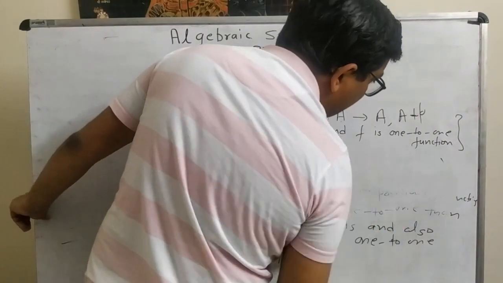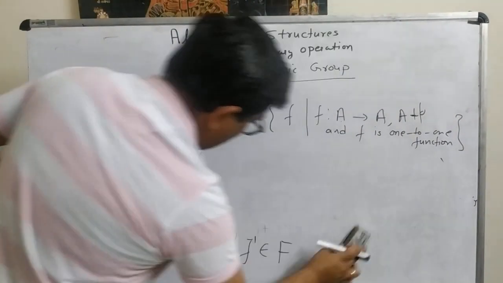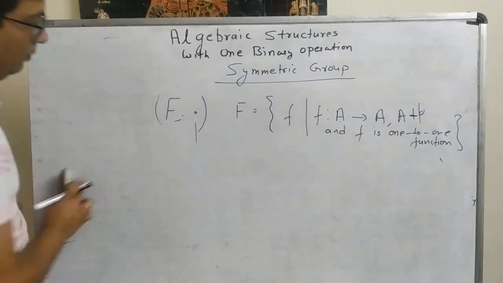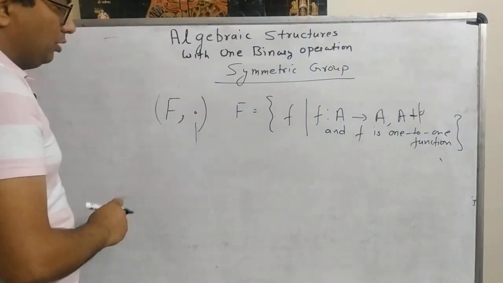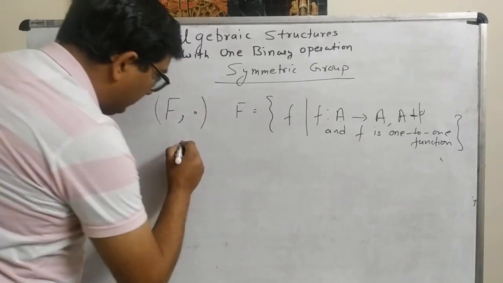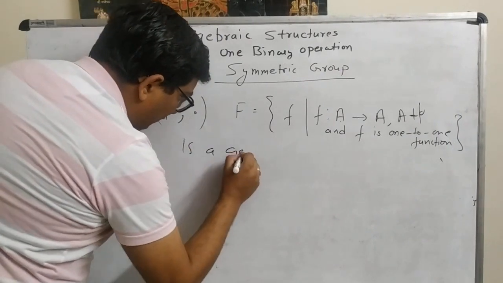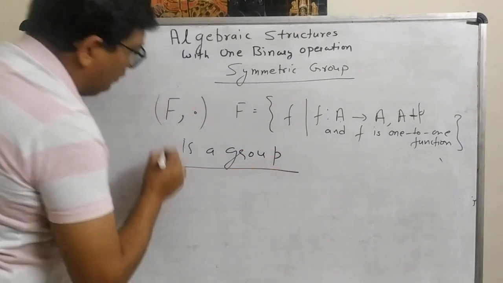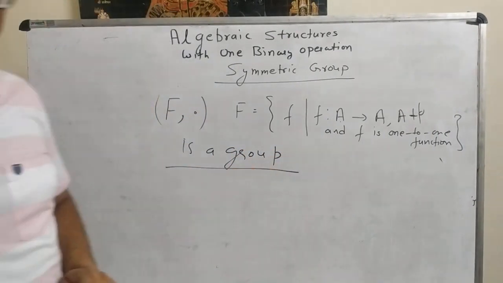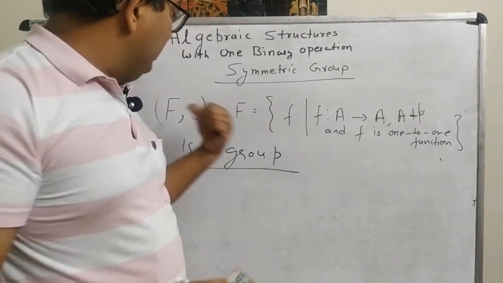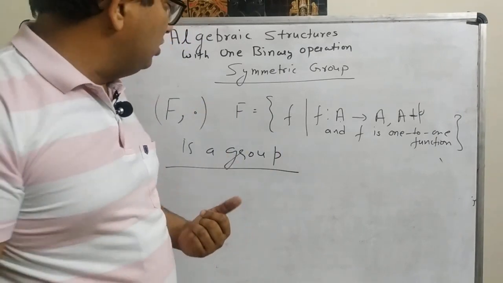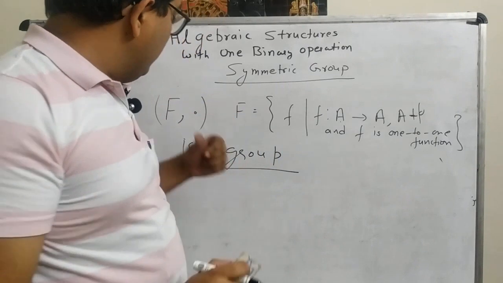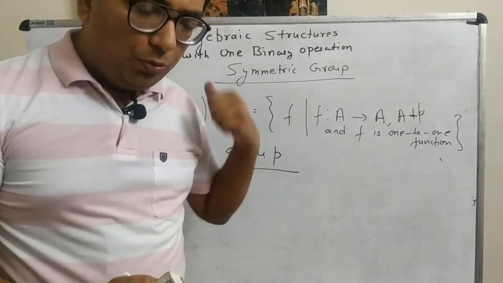The conclusion is that this algebraic structure is a group. We have proved that this algebraic structure, here O is the composition of the functions, becomes a group.